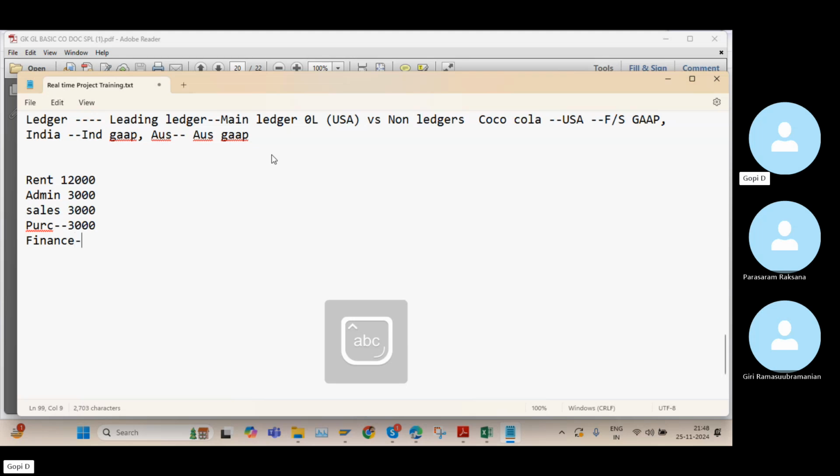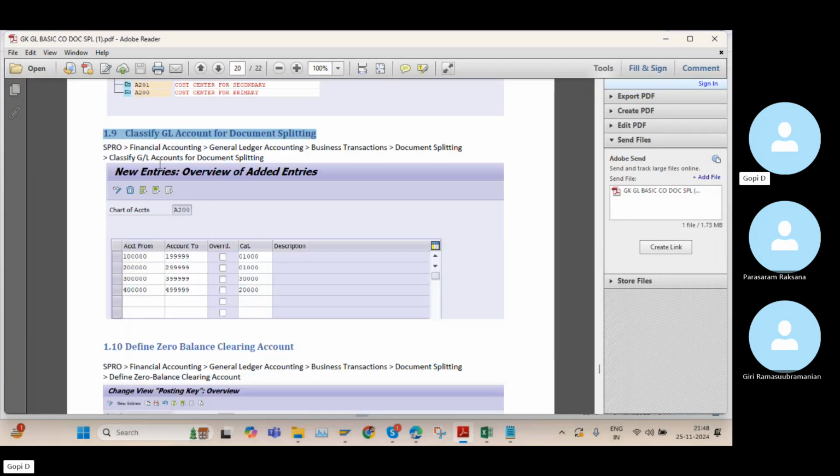So if you want to split like this, we are using the document splitting concept in SAP. So based on the document splitting characteristics and the document splitting rules, the general entry is split like this. Okay. So for that purpose, we need to classify our GL accounts for the document splitting.